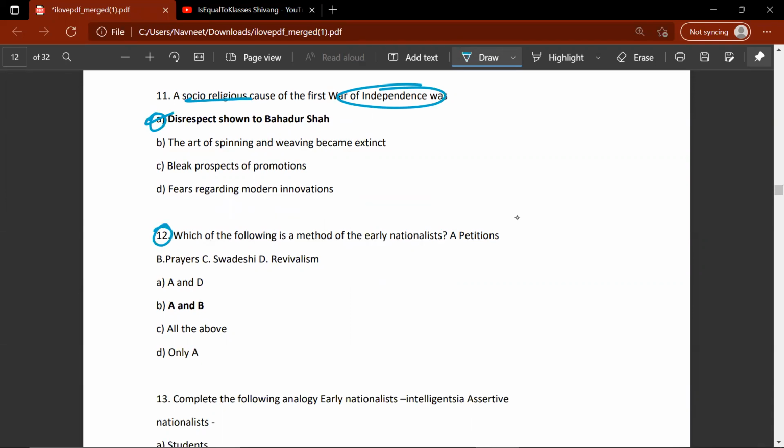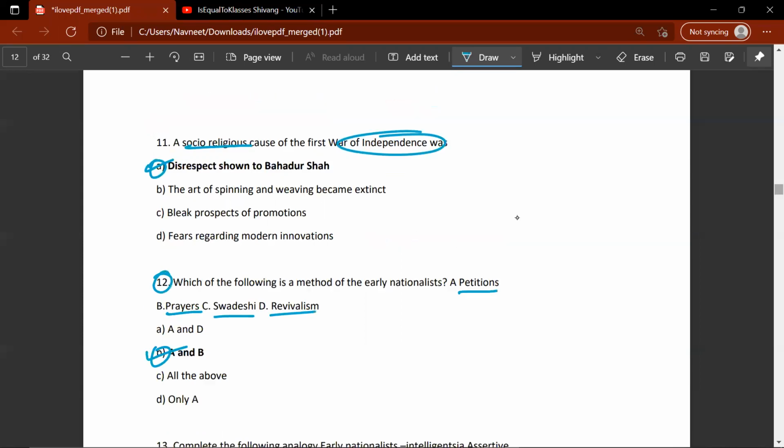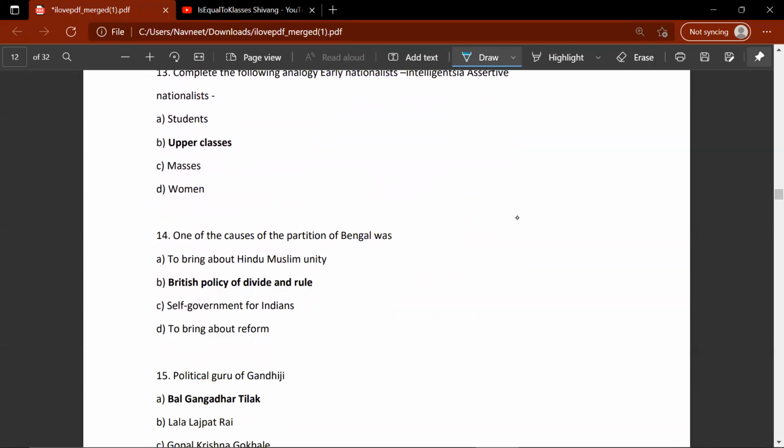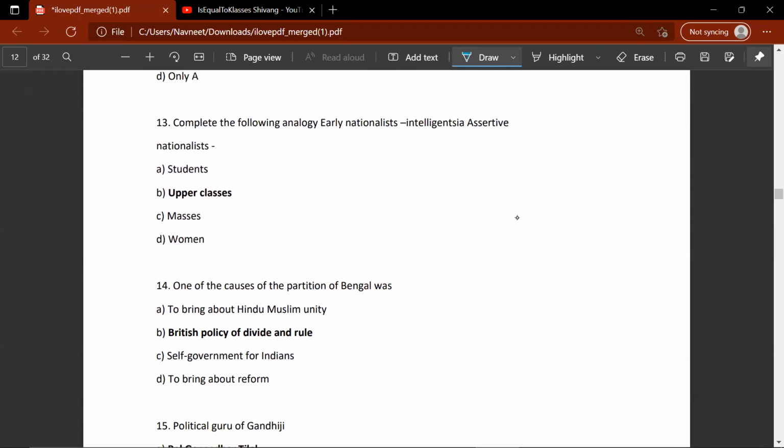The 12th question. Which of the following is a method of the early nationalists? Petitions, prayers, Swadeshi, revivalism. The correct answer would be A and B. Moving on to the next question. Complete the following analogy: early nationalist, intelligence; assertive nationalists. The correct answer would be B, upper classes. One of the causes of the partition of Bengal was to bring about Hindu-Muslim unity, or British policy of divide and rule. B would be the correct answer.